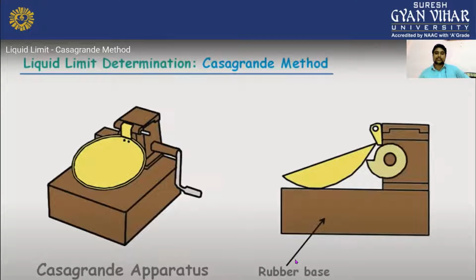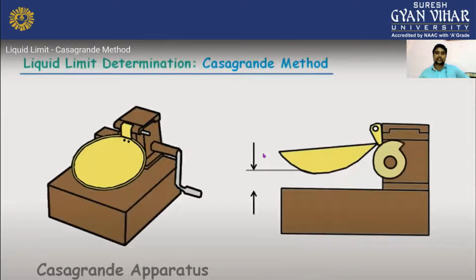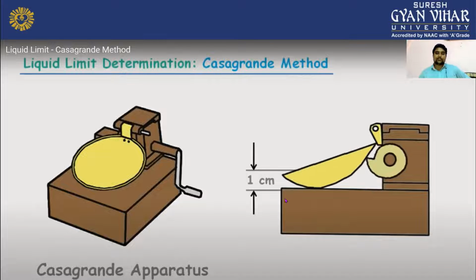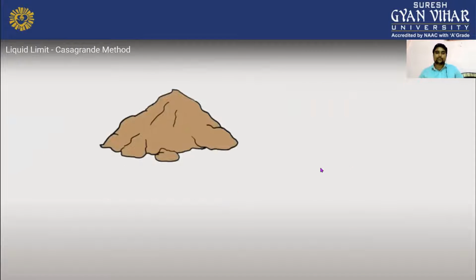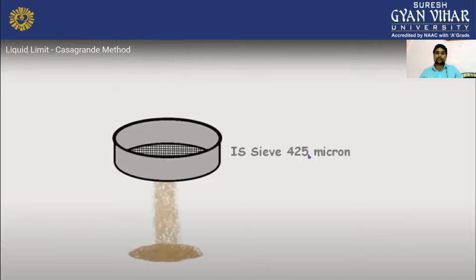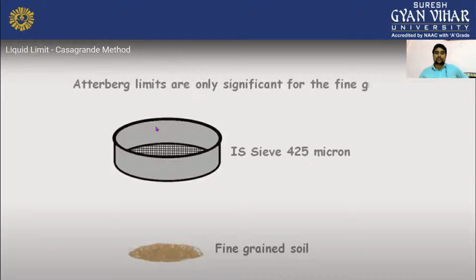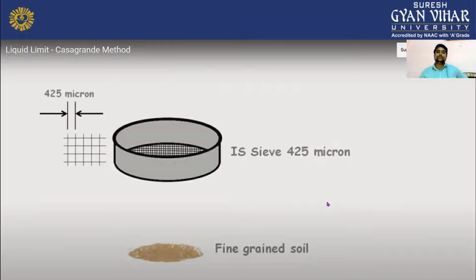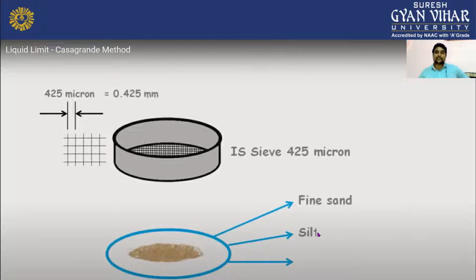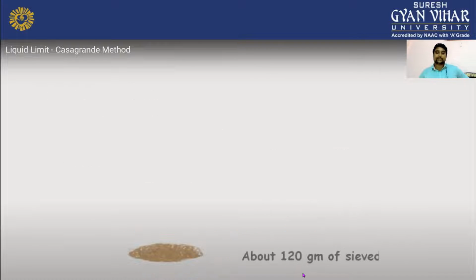You can see here it is basically made of brass, and this is your rubber base here, and that will be your handle. And the distance here will be 1 centimeter, as you can see upward. Now what we have to do is take the sieve, and this soil should not be retained by the 425 micron sieve, that is 0.425 mm, and the shape of the holes will be rectangular. And we get the fine grain soil of 425 micron, clay here.